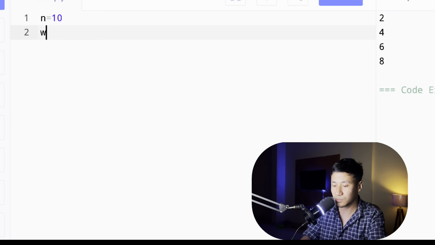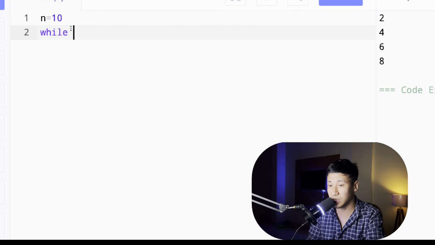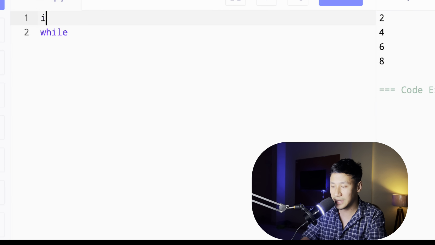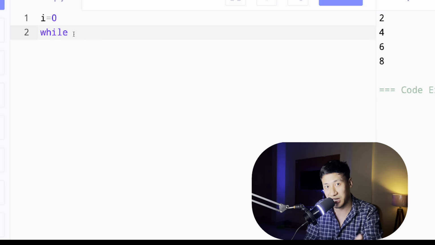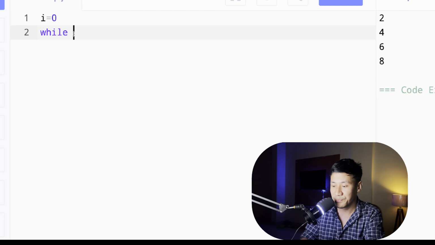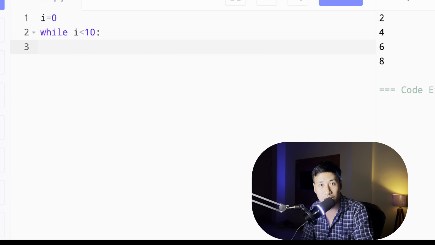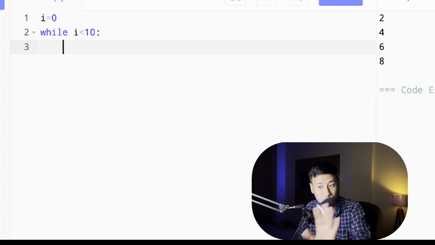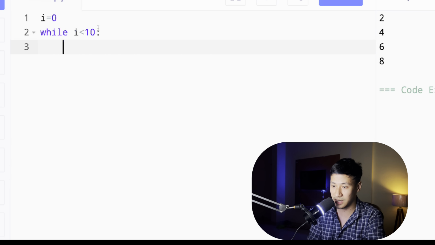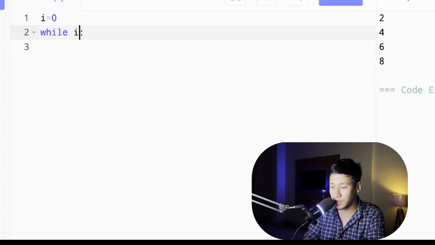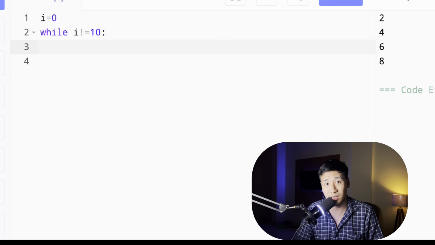Next is the while loop. How does the while loop work? It just knows a condition. Let's say I equal to 0. I'm starting from 0, so you need to initialize I. The condition is I less than 10. Again, I'm not sure how many times to run. If I is not equal to 10, then only run. If I is equal to 10, then stop, because the condition will be false. I just know if it is not 10, then run; if it is 10, then stop.